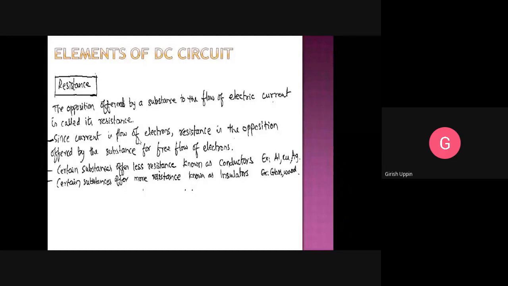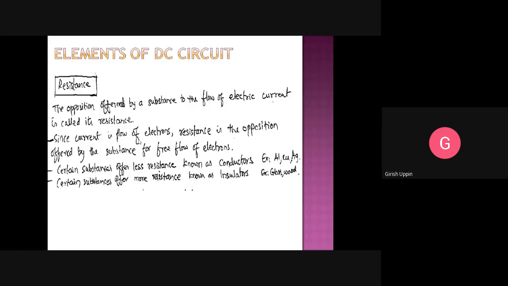And certain materials which offer very high resistance will not let electrons pass through their body. Such substances we call materials with very high resistance. Basically, resistance is the opposition to the flow of electrons through the body.